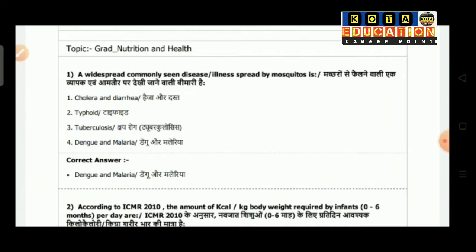Today we are going to discuss the previous year Science Inspector question paper. Actually, these questions are also helpful for other paramedical examinations. So let's begin with question number 1.